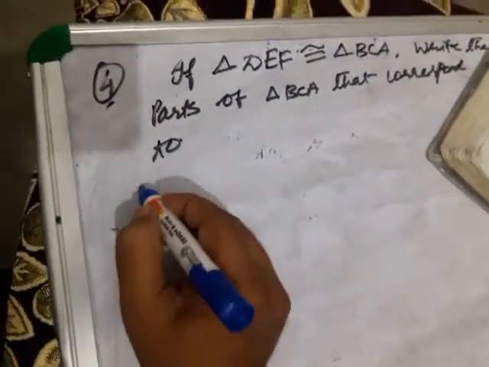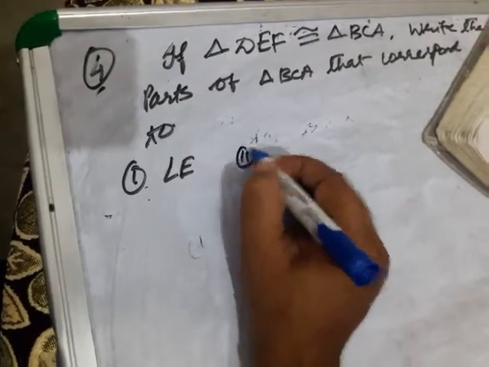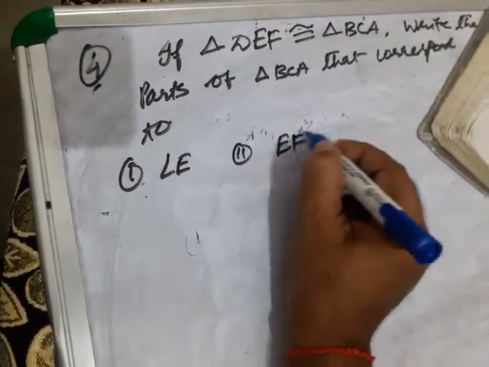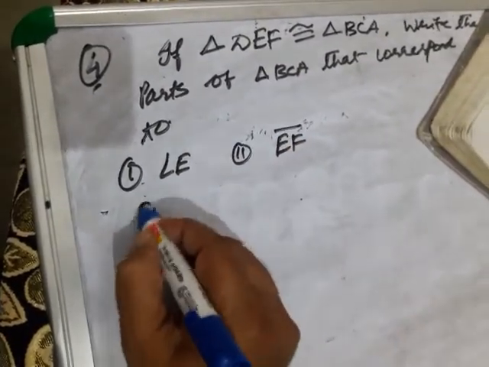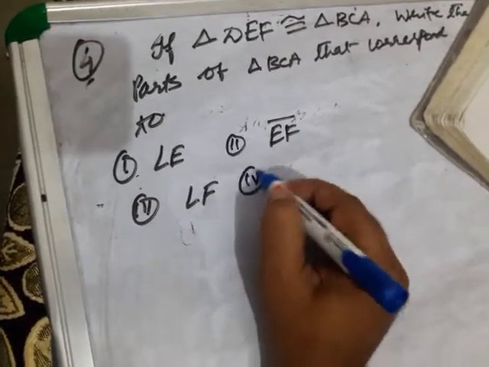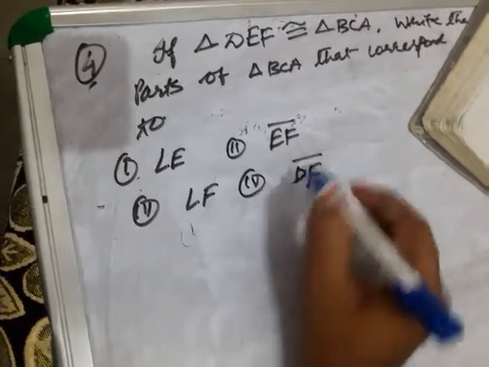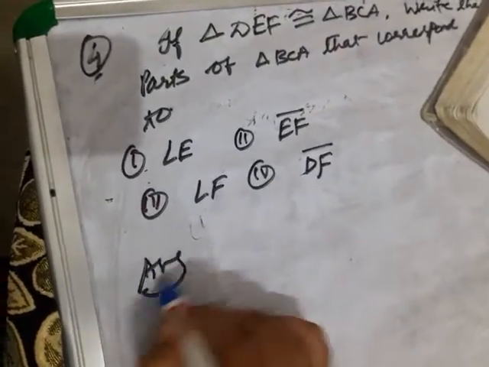Angle E. Clear? Second one is side EF. Clear? Third one is angle F. Fourth one is DF. This is DF. Okay, let us write the answer for that.